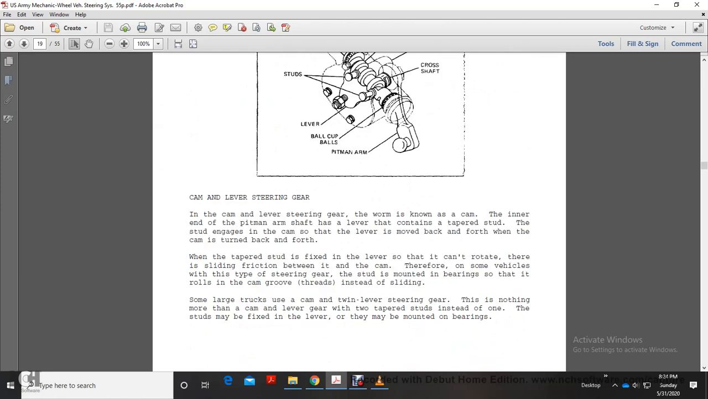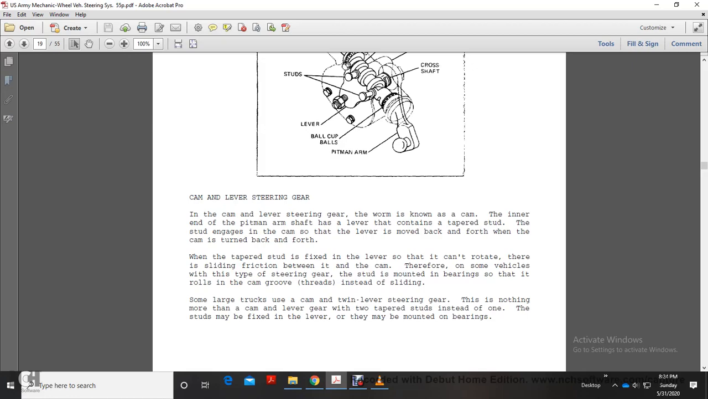Cam lever steering gear. In the cam lever steering gear, the worm is known as the cam, and the inner end of the pitman arm shaft contains a lever with a tapered stud, with the stud engaged with the cam. The levers move back and forth as the cam is turned back and forth. The tapered stud is fixed in the lever and cannot rotate, so there is sliding friction between it and the cam. But some vehicles have a type of steering gear with the stud mounted in bearings so that it rolls in the cam groove threads instead of sliding.